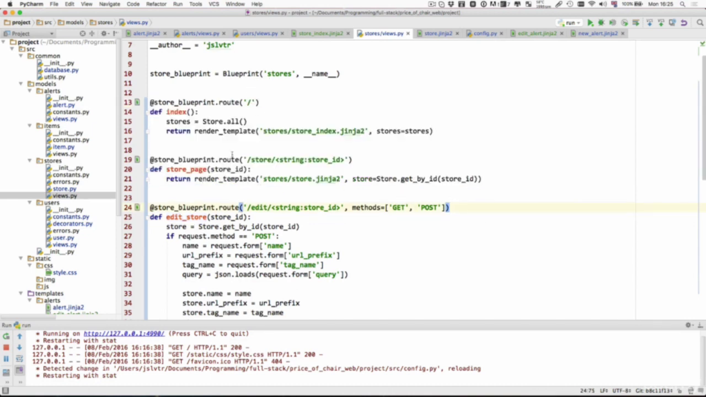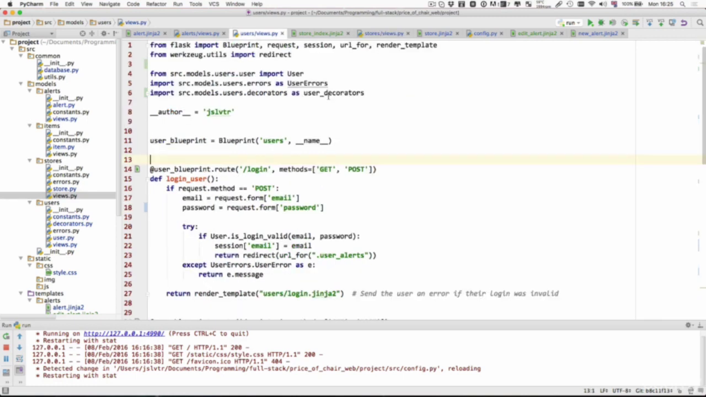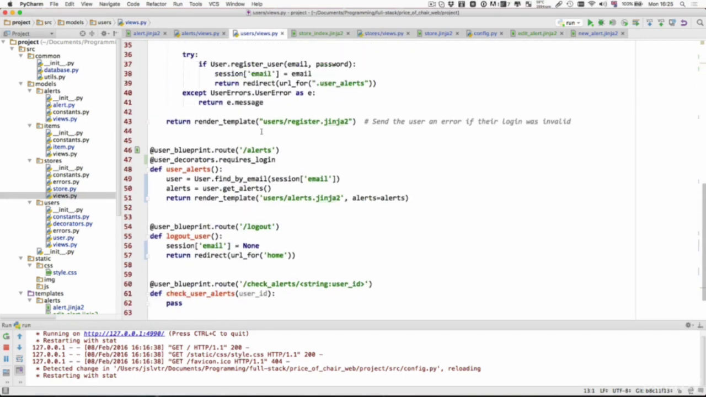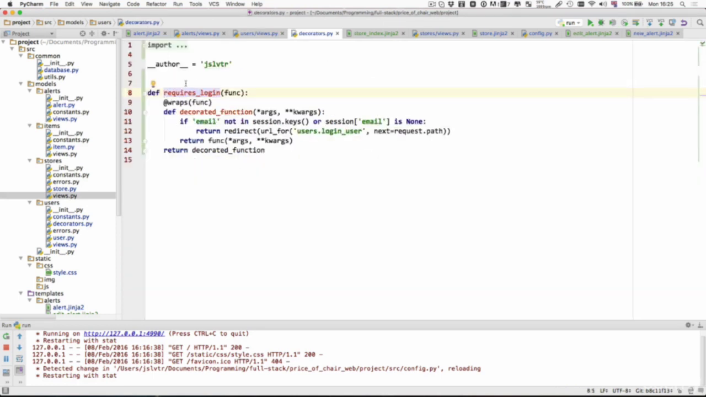In order to do this, we're going to refer back to our user views, remembering this user decorators requires login. This requires login decorator makes sure that the user is logged in, that there is an email in the session keys, and that the key email inside the session is not none. If it is none, then it redirects the user to the login page.